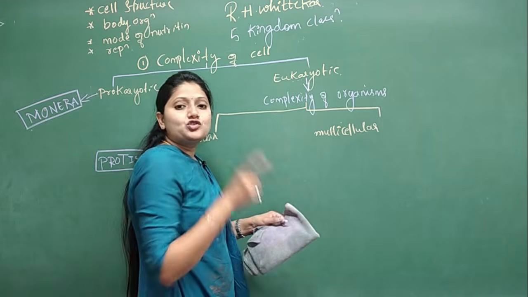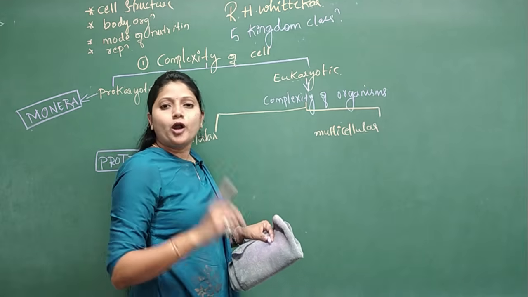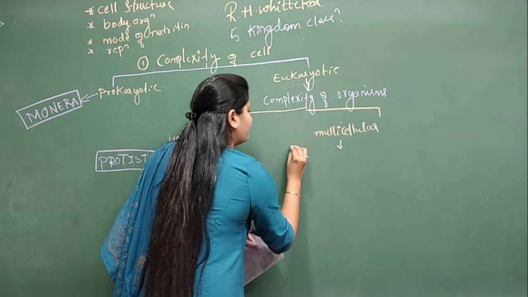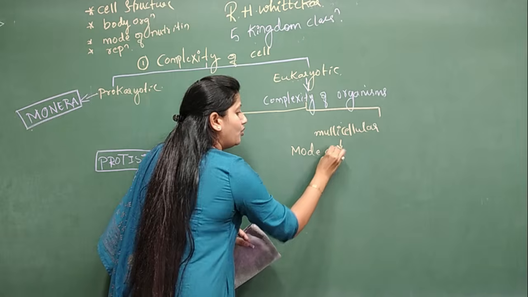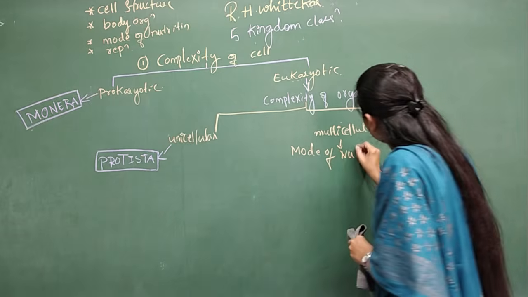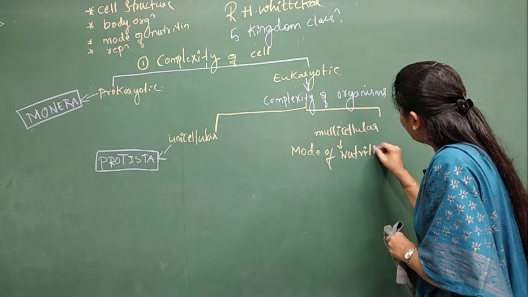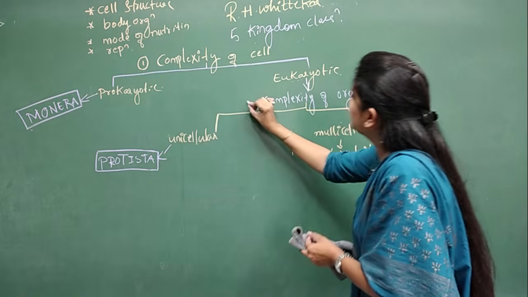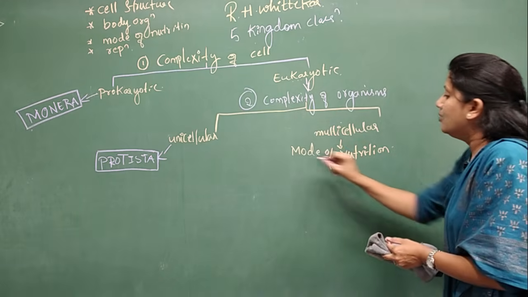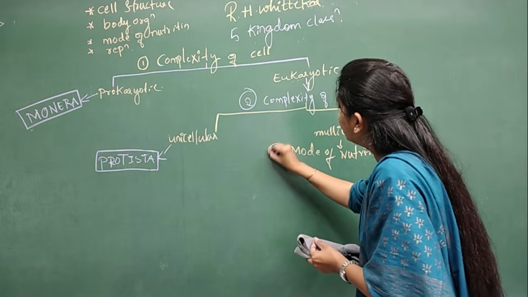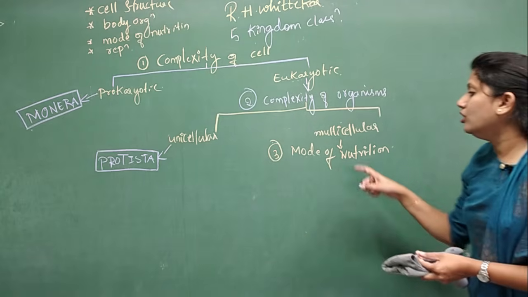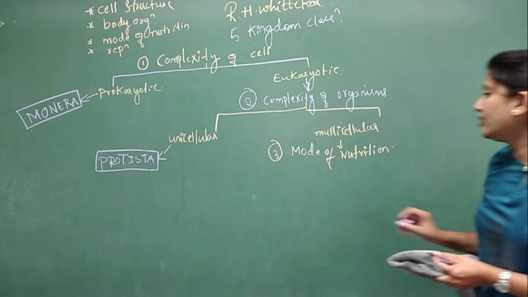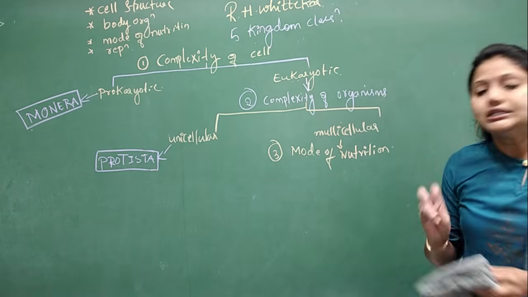So now, based on one more characteristic, very important characteristic, that is the mode of nutrition. See, complexity of the cell is the first character. Complexity of the organism is the second character. Mode of nutrition is the third character. Fine. So, based on the mode of nutrition, eukaryotic multicellular organisms are divided into three groups.